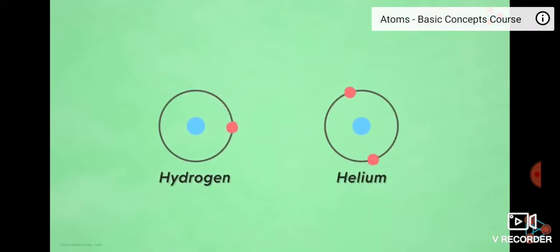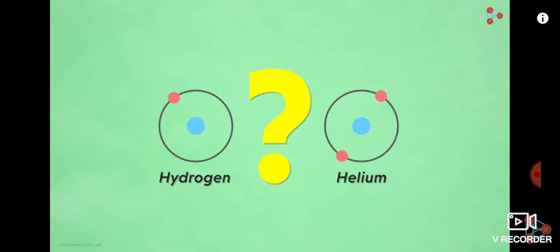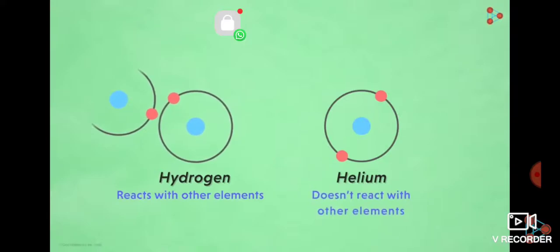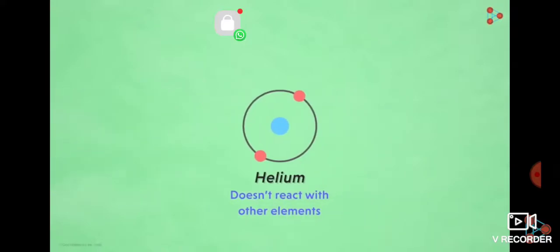To understand a few concepts related to atoms, let's begin with two simple elements, hydrogen and helium. Apart from the difference in the number of electrons and their structure, can you tell me another difference between these two? Yes, the most important difference lies in the fact that hydrogen is capable of reacting with several other elements, while helium never really does. Helium is a quiet, unreactive element that does not participate in reactions.